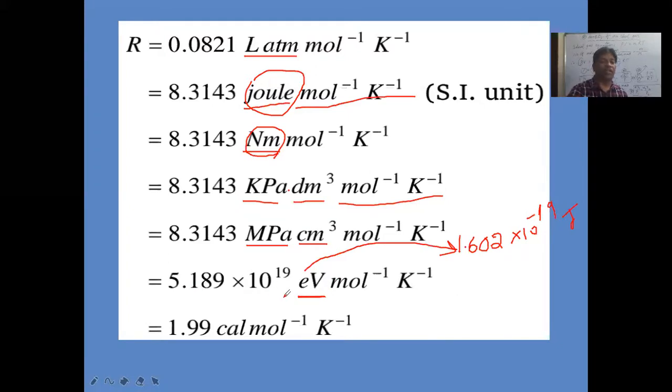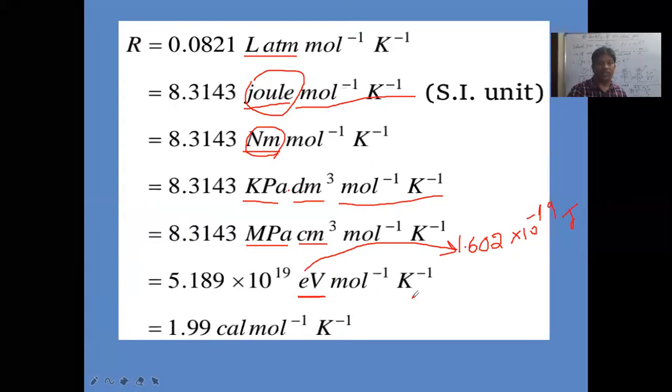In electron volt we can convert. Did you all get the concept? 1.602 into 10 power minus 19 joules is equal to 1 electron volt. Then 8.314 joules is equal to how many electron volts? That will be this answer: 5.189 into 10 power 19 electron volt per mole per Kelvin.